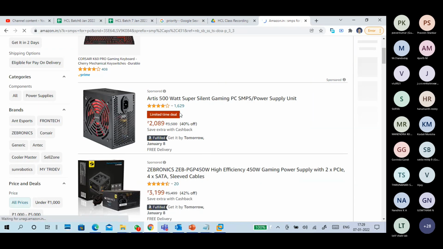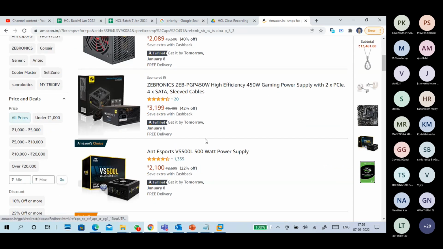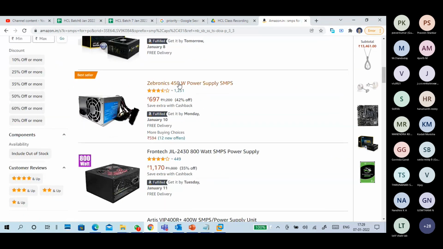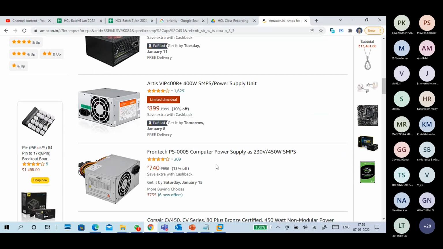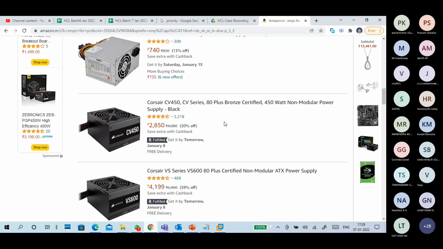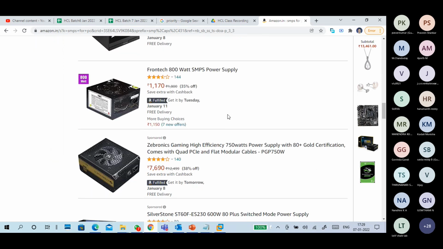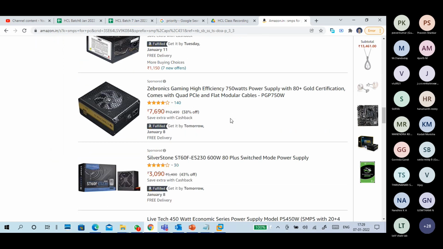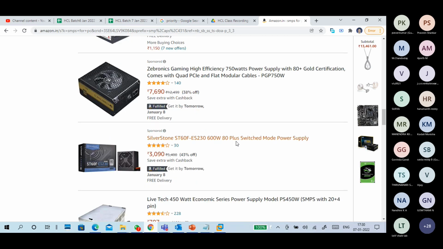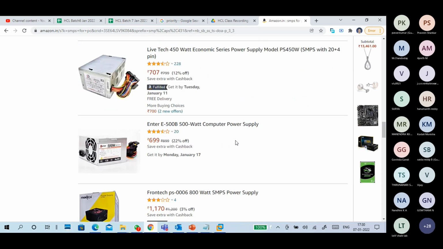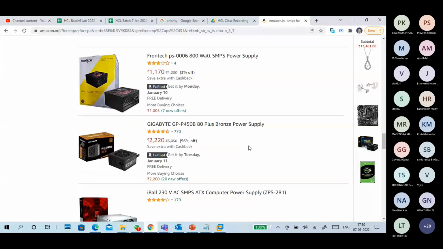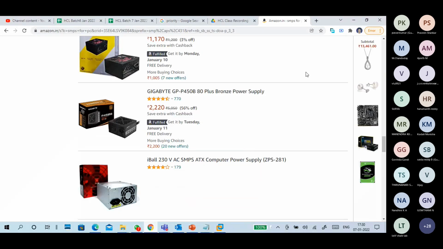So like this, 500 watts, 450 watts, 500 watts, okay, 800 watts, 400 watts only, okay, like this. So different series, different type of voltage levels, different type of standards also there, 750 watts. Cost varies, and as well as models based on the voltage supplies are there.